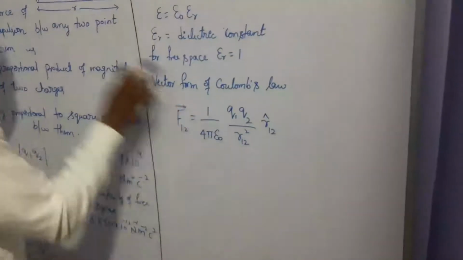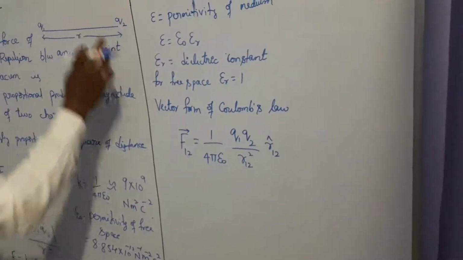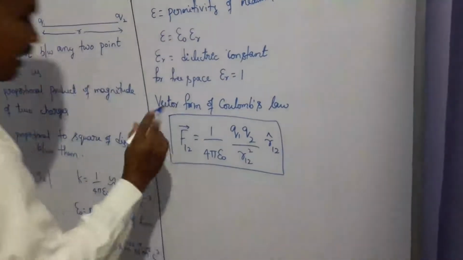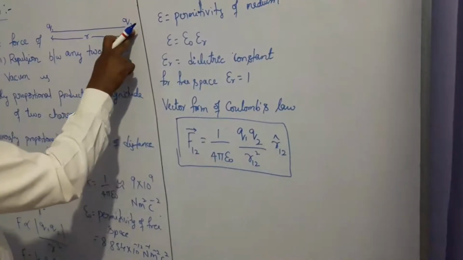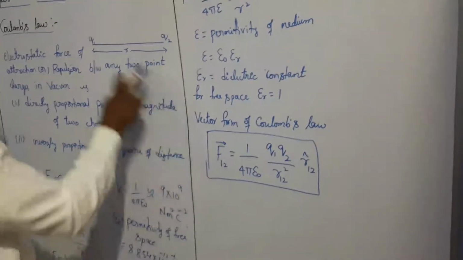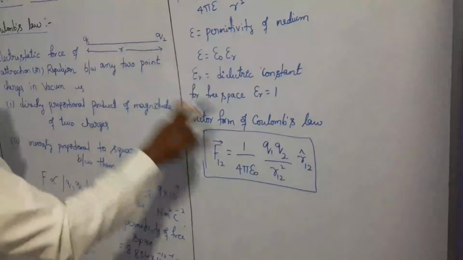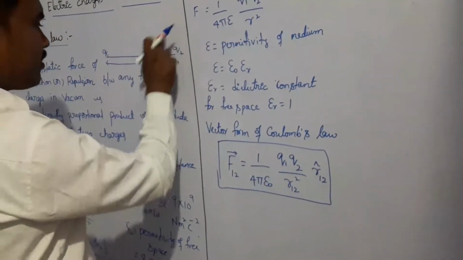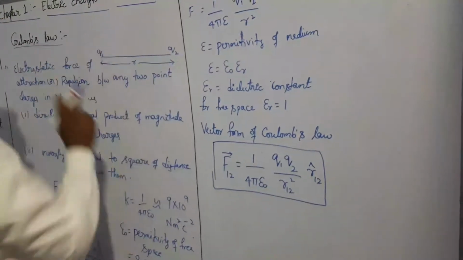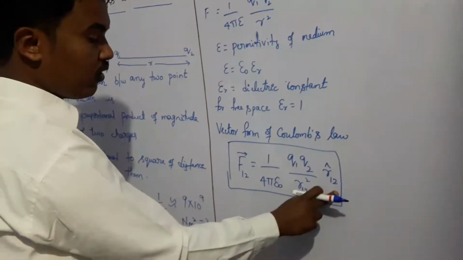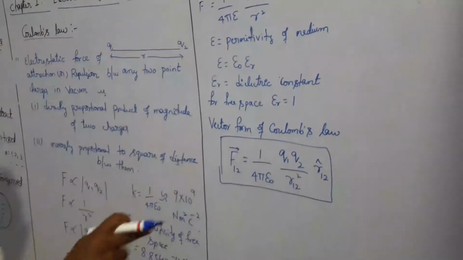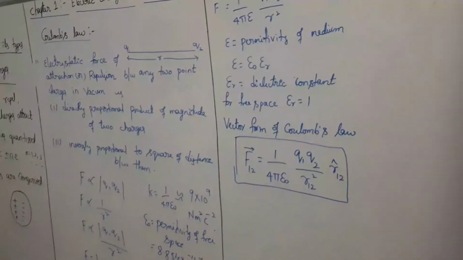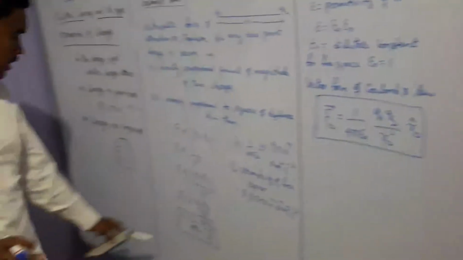And R12 is the position vector between Q1 and Q2. R12 cap is a unit vector which gives the direction of the force, always from 1 to 2, because we are taking F12, the force acting on Q1 due to Q2. That's why we have taken R12, meaning from Q1 to Q2, how much force Q2 is able to exert on Q1. R12 cap represents the direction of the force between these two charges. This is Coulomb's law in vector form and also in magnitude form.